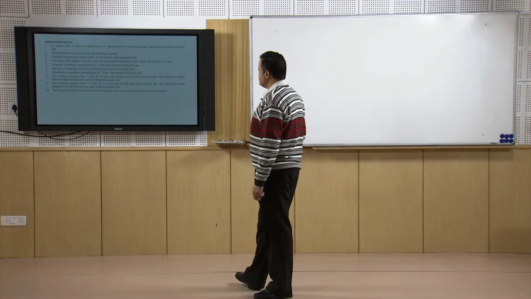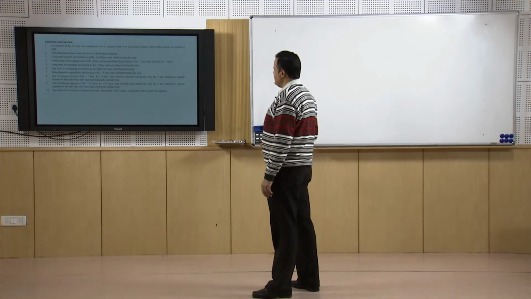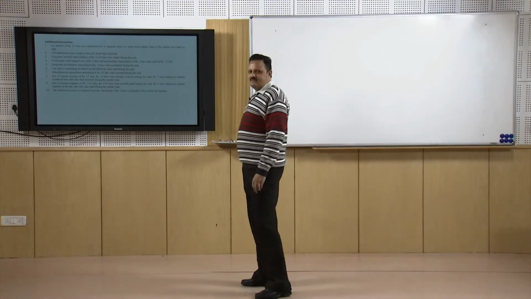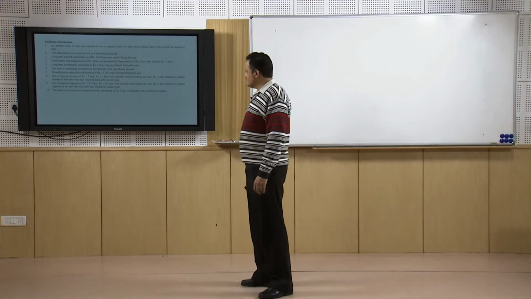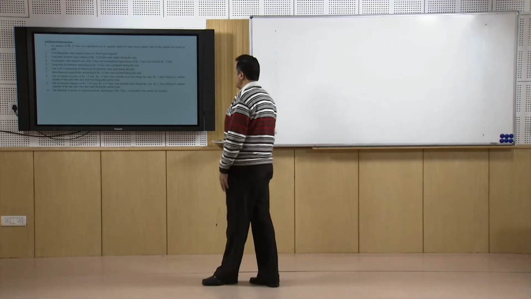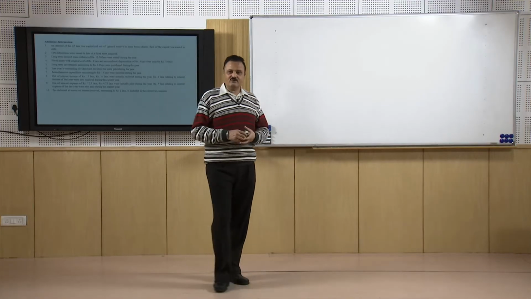Similarly, out of the interest expense, 7.25 lakhs rupees, 4.75 lakhs were actually paid during the year, and rupees 5 lakhs relating to the interest expense of the last year were also paid during the year. So how much is the total outflow, is it 9.75 lakhs or not, that we will have to check. And finally, tax deducted at source is 2 lakh rupees. So maybe we will have to check what is the total outflow on account of the tax.